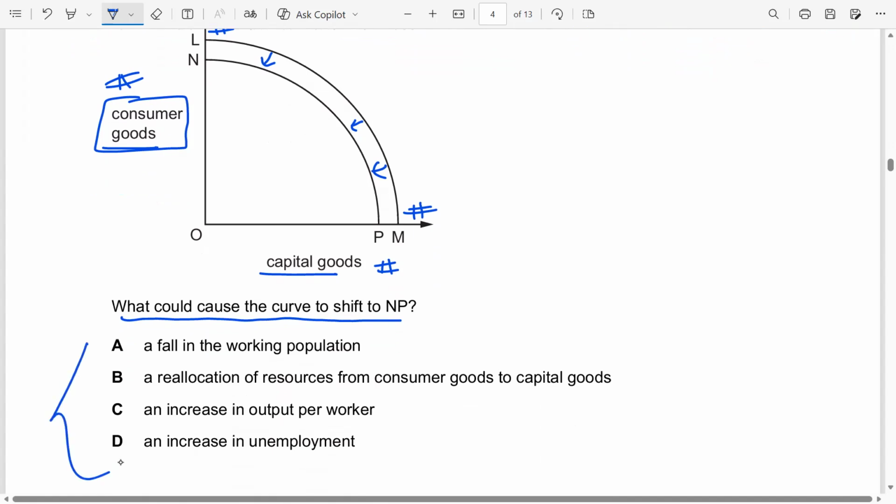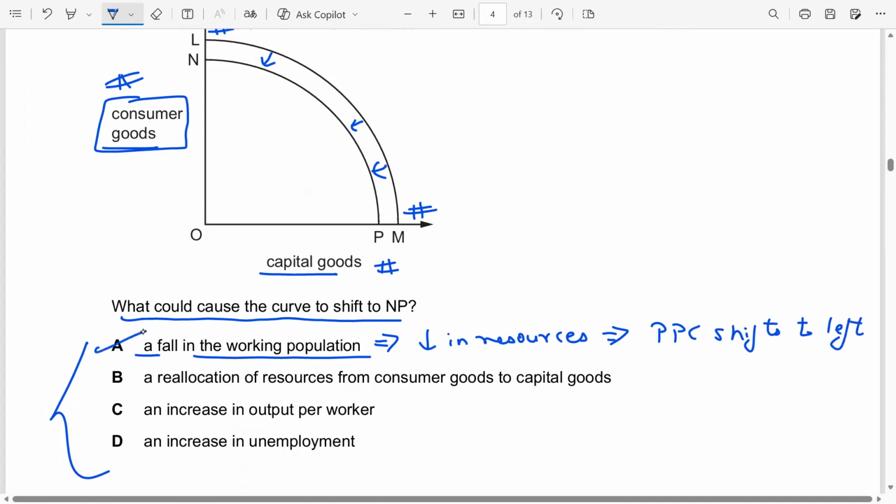So if you look at the options, a fall in the working population means that there's a fall in the working labor, which means a fall in resources. So this implies a fall in resources. A fall in resources implies the production possibility curve shifts to the left. That means again, our first option is the correct answer.